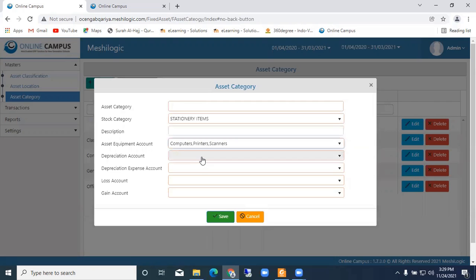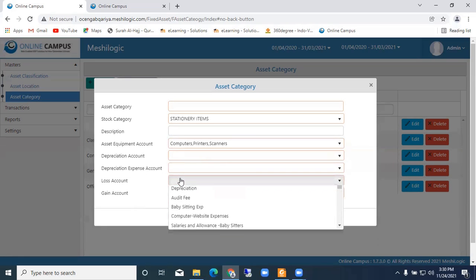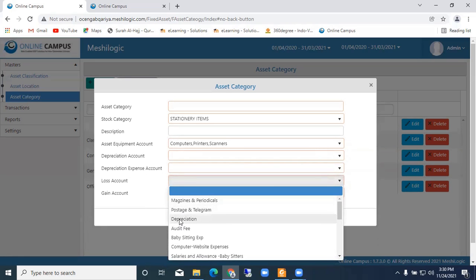Again, the asset depreciation amount. So that calculation will be there. Every year, for every asset there is a specific calculation. So maybe 10%, maybe 5%, maybe 20%, maybe 50%. It will reduce every year. So first time purchase, the next year it will be 70 to 80% of the value of that particular asset. Depending on that, we will select some of the ledgers here. So loss account, where it should go, the loss account, depreciation.